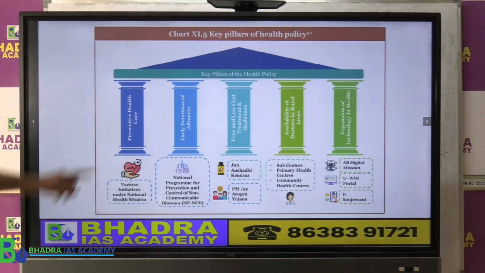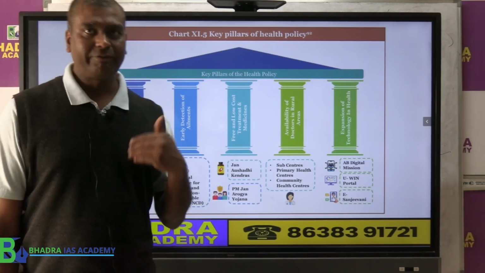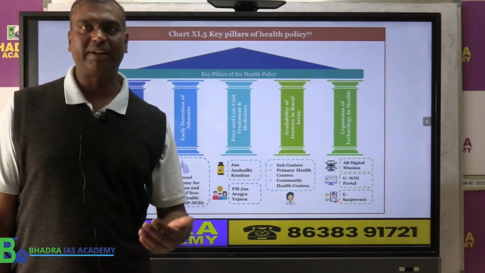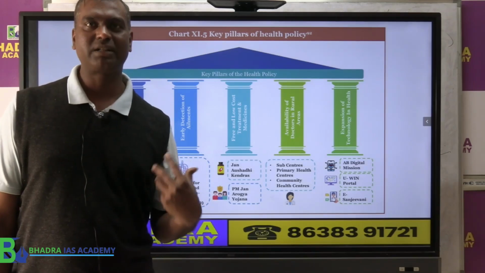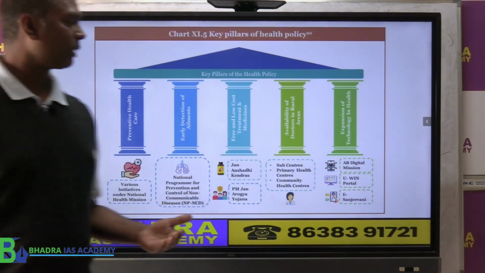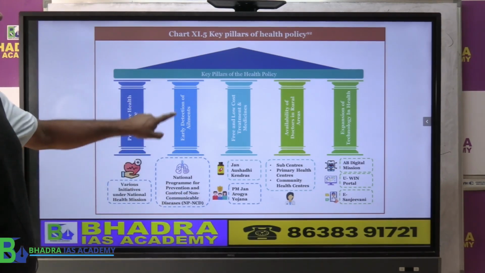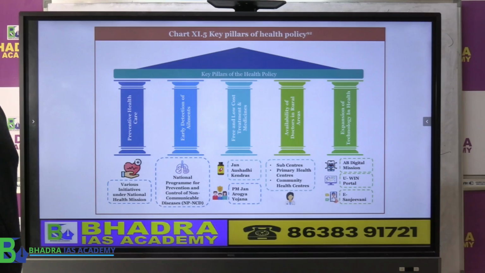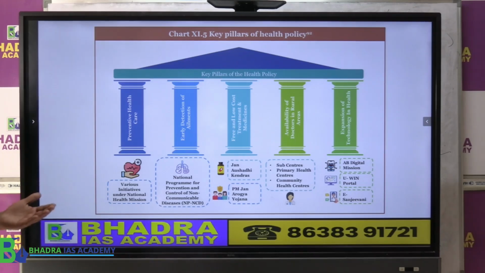Number 1, preventive health care. That means before the sickness comes, you have to prevent it, like by giving vaccines or taking medicine, etc. Second one is early detection of ailments. That means when you are beginning to get the sickness, that time only we have to detect and treat it.